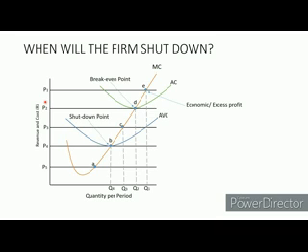In the event that the market drops to P3, what will the company do?